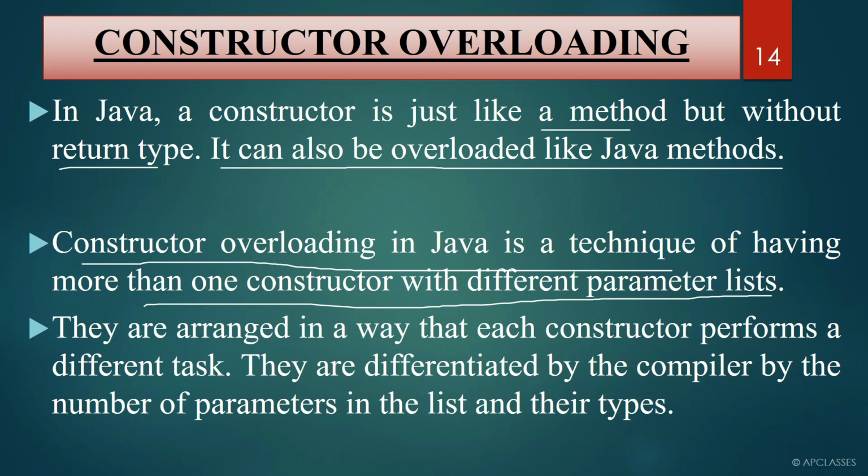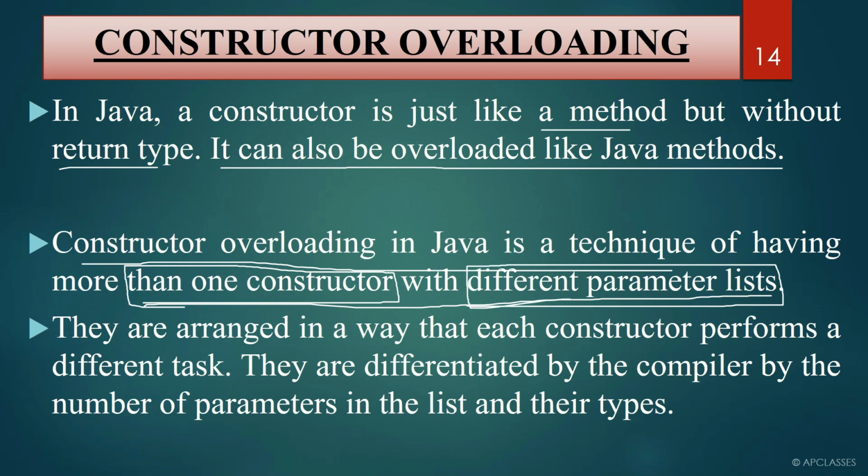Each and every method can be differentiated only with the method name or with the parameters. While doing method overloading, we have to keep one thing in mind: we can have more than one method with the same name, but they must differ in parameters. Their parameter list must be different, or their parameter data types must be different. Similarly, in a constructor we can have more than one constructor with the same name but with different parameter lists.